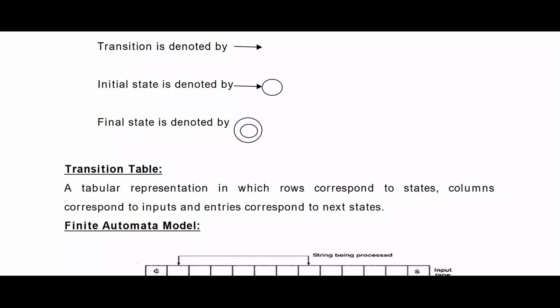So transitions are denoted by this arrow mark, the initial state is denoted by an arrow like this, and final states are denoted by a double circle. If you are choosing any state as a final state, you have to represent that state with a double circle. So this is what a transition diagram is about.